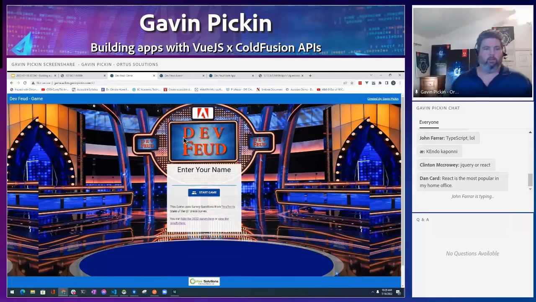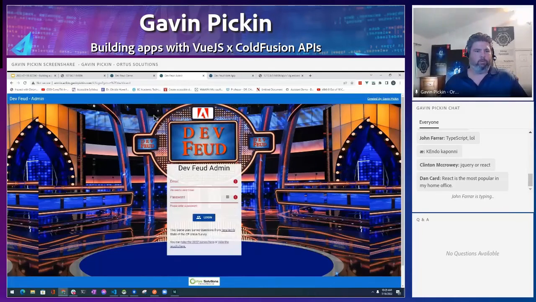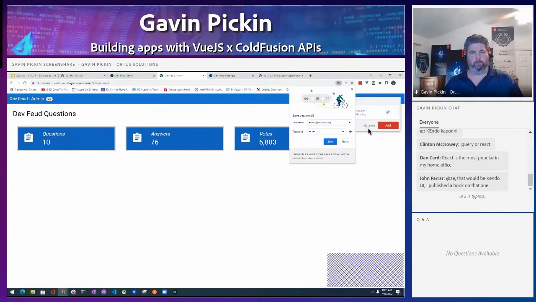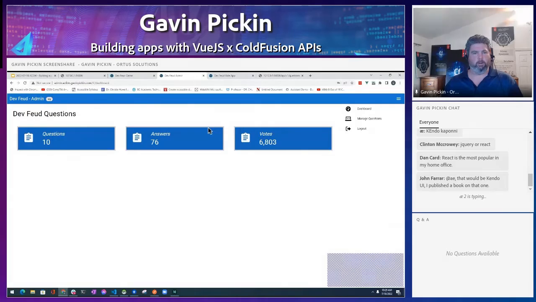So this is the app here that builds the game. We also have an admin. So if I come over here and log in, I can use my fancy secret, don't look at my password, log in. I can log in here and I'll go a little app. So let me cancel these pop-ups. I'm sorry, everybody. So you can see my dashboard shows me I've got 10 questions in the system right now. I've got 76 different possible answers and like 6,800 votes.